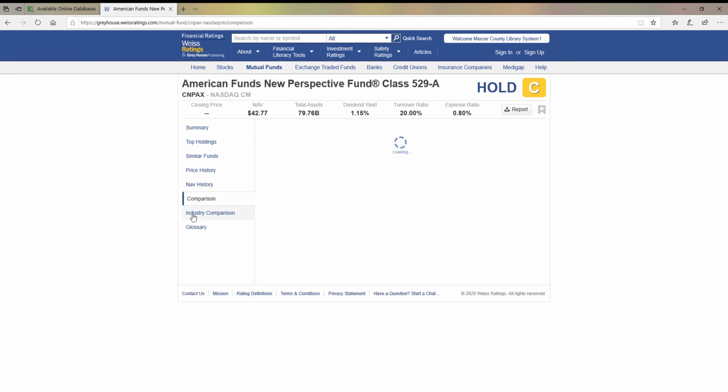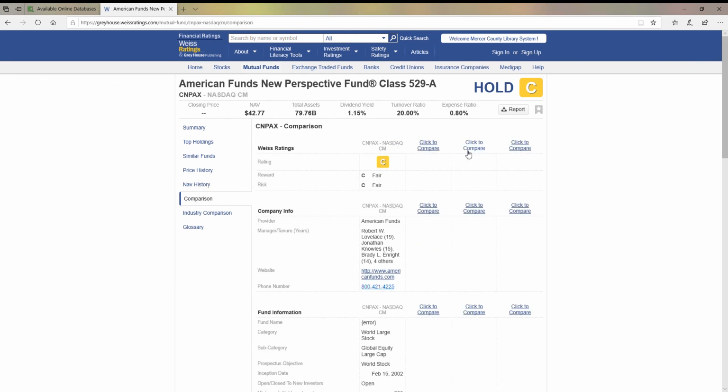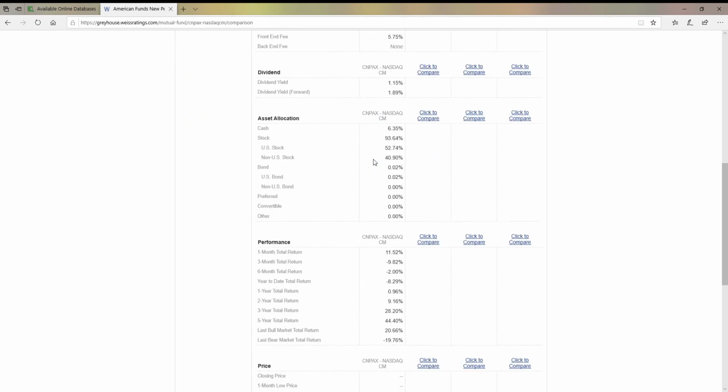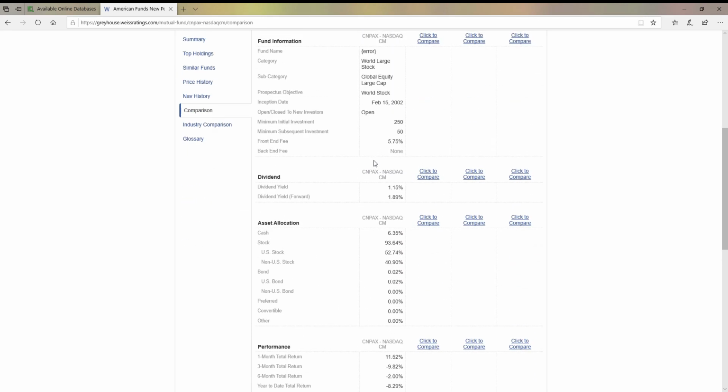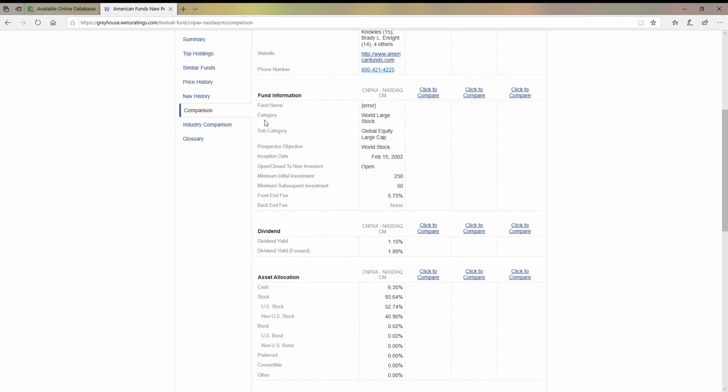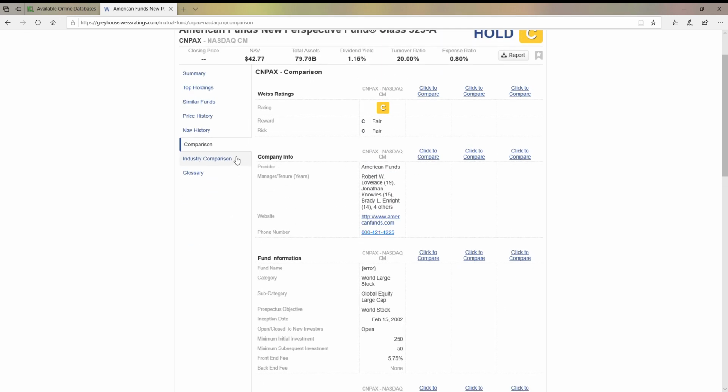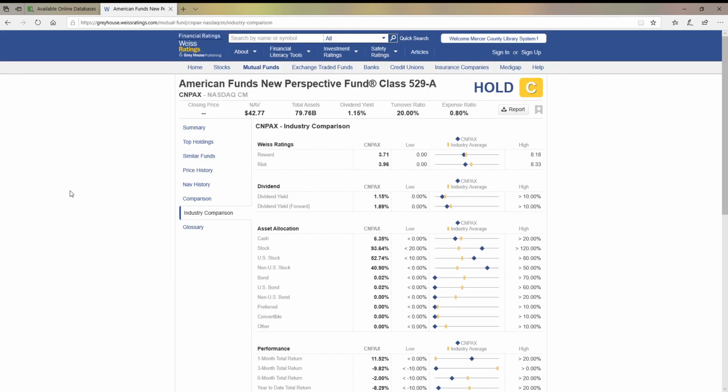And again, we have the comparisons where you can add different mutual funds and compare the key factors as well. And in here, notice in the fund information, it's telling you it's a world large cap and it belongs in the global equity category. So it'll give you information in general about what is being invested in this fund. And again, in the industry comparison, you're going to see the diamond is the one you're looking at, and you're going to see the industry average.